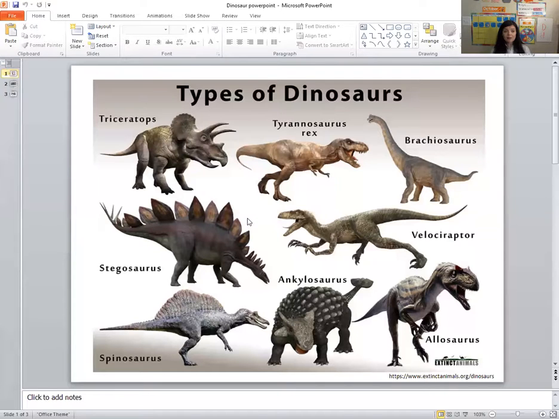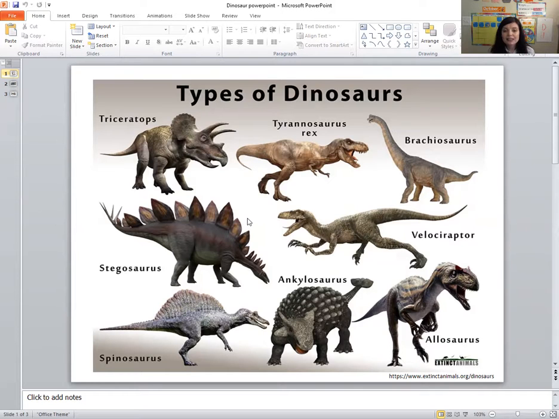So I want to show you a picture of some different kinds of dinosaurs. And these are only some. There are lots more different kinds of dinosaurs. Do you see dinosaurs today? Have you ever seen any running around? No, that's because they're extinct.